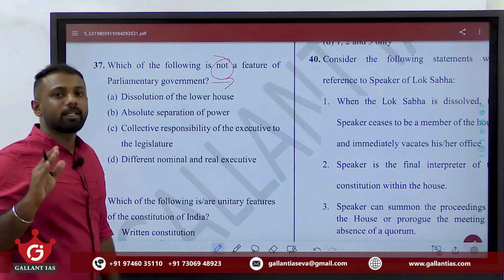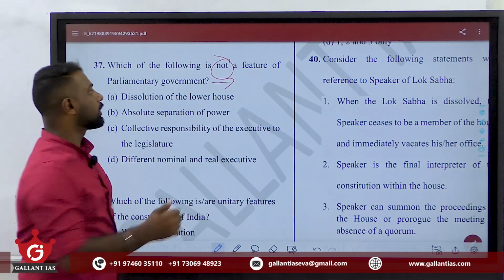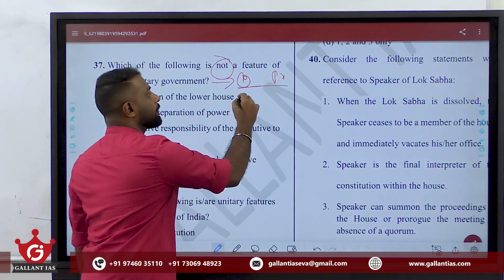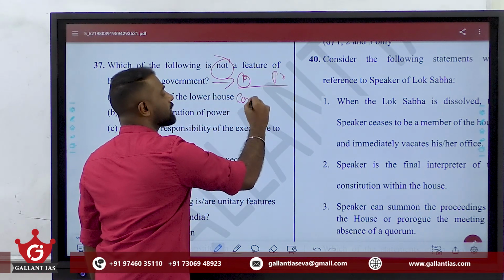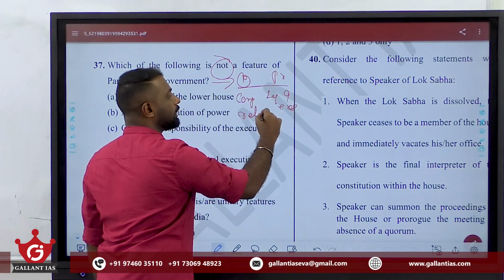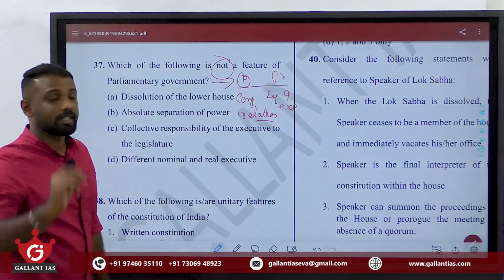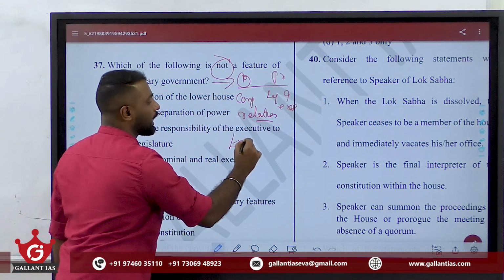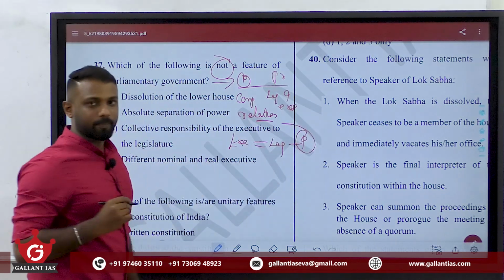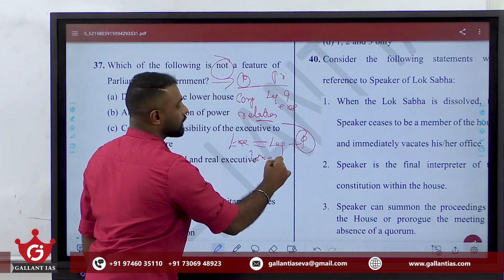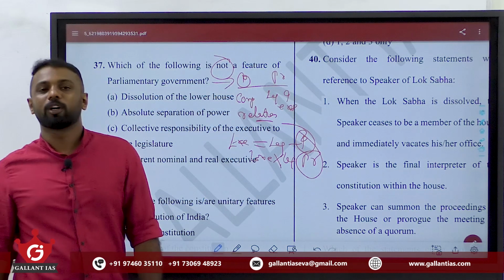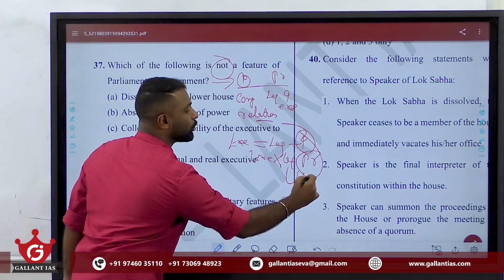See, normally the governments are classified into parliamentary form of government or presidential form of government. This is purely based on the cooperation between legislature as well as executive, or the relation between executive as well as legislature. If the executives are responsible to the legislature, we can call it a parliamentary system. If the executives are not responsible to the legislature, we can call it a presidential form of government, as we can see in the Constitution of USA.